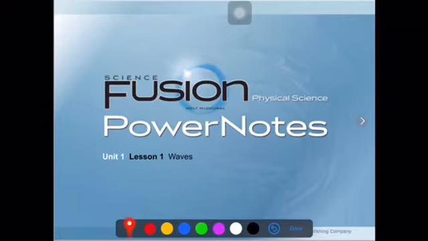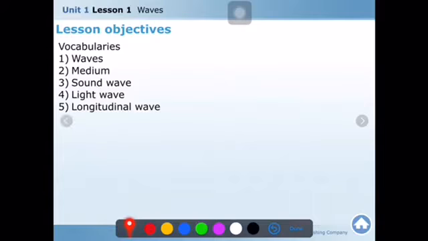Today we will study waves. Let's start with the objectives, the vocabulary you will learn in this lesson. Waves, medium, sound wave, light wave, longitudinal wave, transverse wave, crest and trough will be explained.